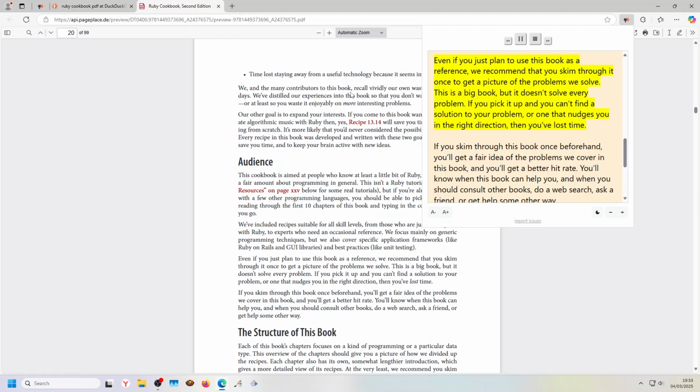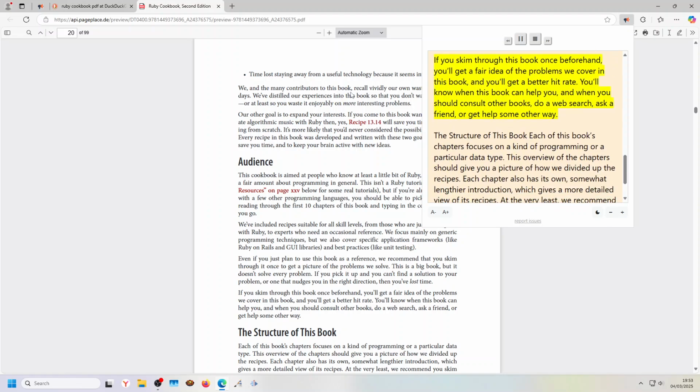This is a big book, but it doesn't solve every problem. If you pick it up and you can't find a solution to your problem, or one that nudges you in the right direction, then you've lost time. If you skim through this book once beforehand, you'll get a fair idea of the problems we cover in this book, and you'll get a better hit rate. You'll know when this book can help you, and when you should consult other books, do a web search, ask a friend, or get help some other way.